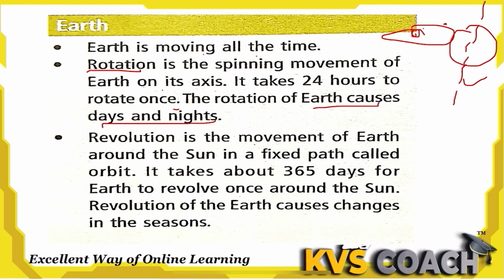Due to the rotation of earth there are day and night. So when earth rotates on its axis, it goes through day and night. So day and night on the earth are due to the rotation on its axis.